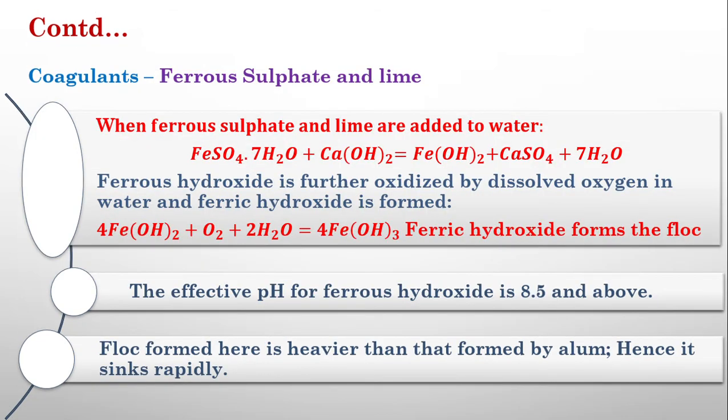And the third type of coagulant is ferrous sulfate and lime. So normally lime is used along with all these coagulants. Ferrous sulfate, when it reacts with the lime, forms ferrous hydroxide, calcium sulfate as well as water. This ferrous hydroxide acts with the dissolved oxygen in water to form ferric hydroxide. Ferric hydroxide, you all know, is a flock. Again, it will remove all the impurities from the water. Effective pH is 8.5 and above.